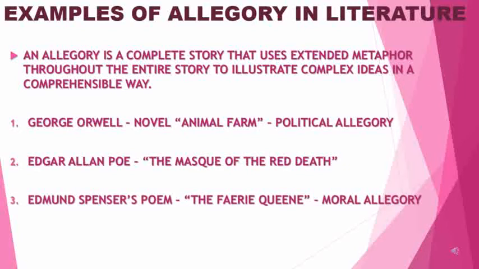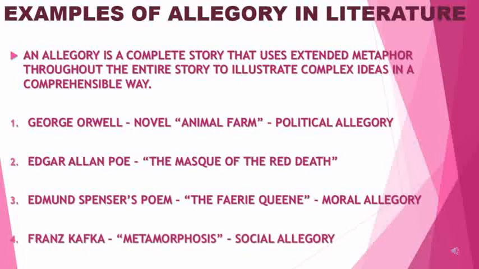Another example can be seen in Edmund Spenser's poem The Faerie Queene. It uses moral allegory about Queen Elizabeth's reign and knightly virtues such as temperance. An example of social allegory can be seen in Franz Kafka's Metamorphosis. It is about the alienation of the modern individual in society.